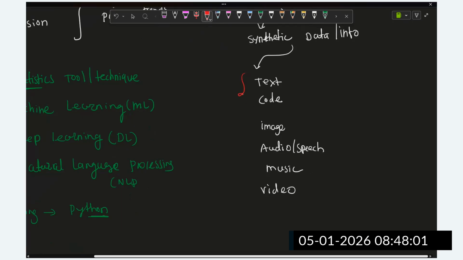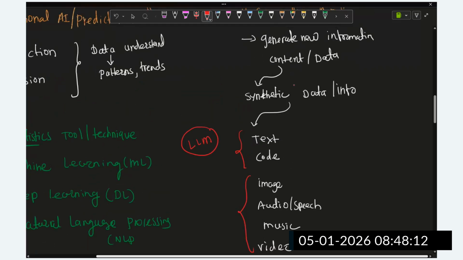Text, code, right? Who is going to create this image, audio? For that purpose, we require the LLM models, large language models, which are able to learn, right? I will explain later, whenever we start generative AI, what the large language model is.